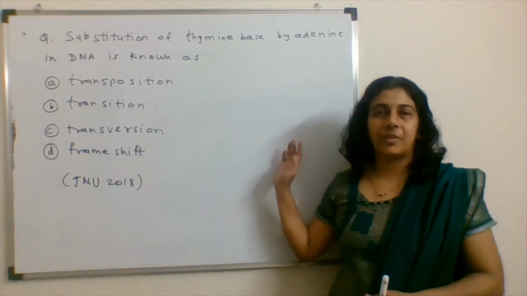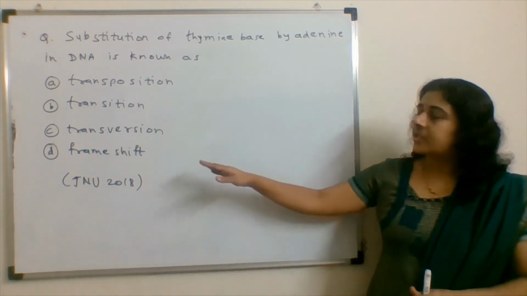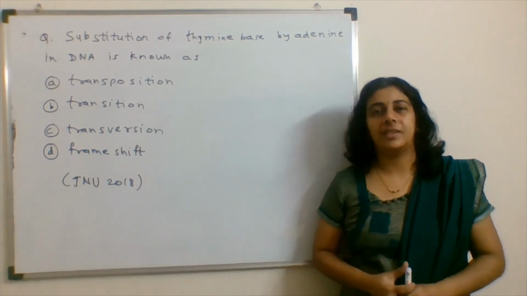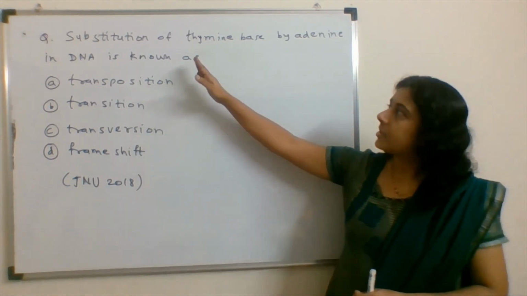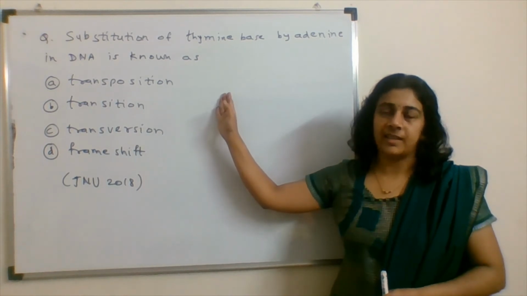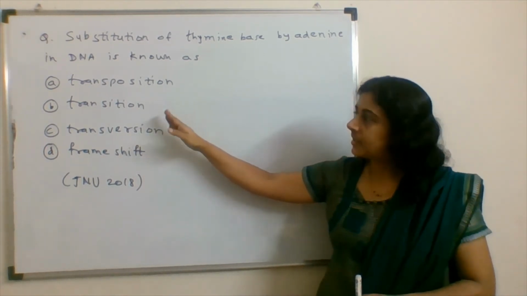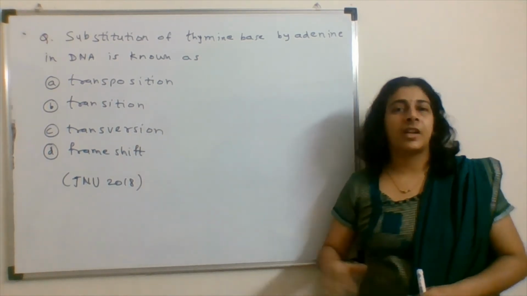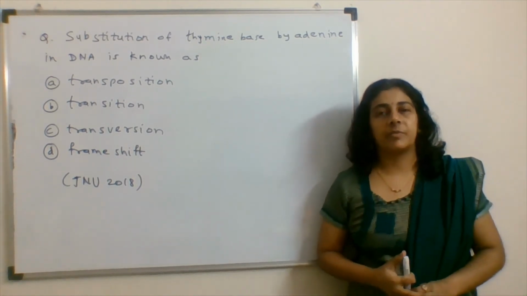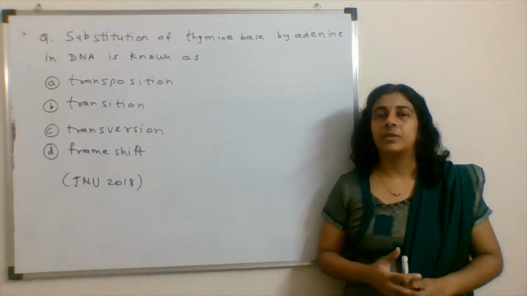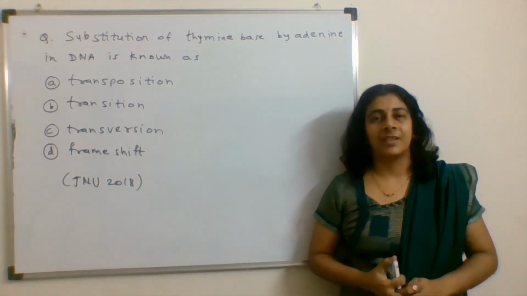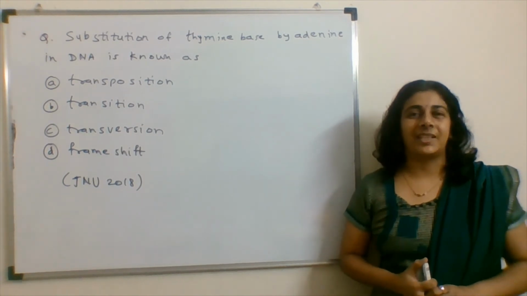Let's have a question for my next video. The question is from the JNU Biotechnology Entrance Examination 2018. Substitution of thymine base by adenine in DNA is known as transposition, transition, transversion or frame shift. These four are the types of mutation. We have to find out which type of mutation is given in the question. We'll solve this question in my next video.